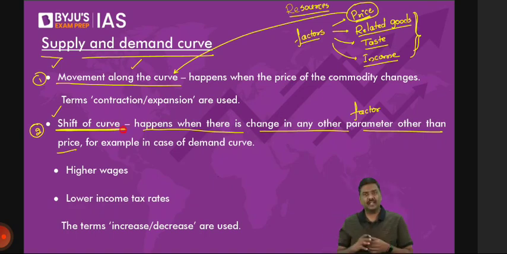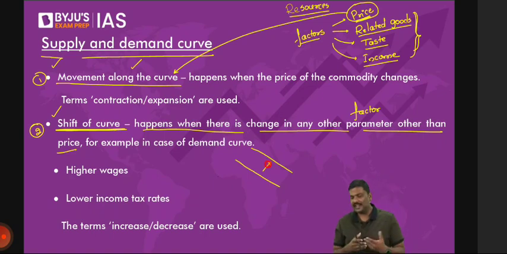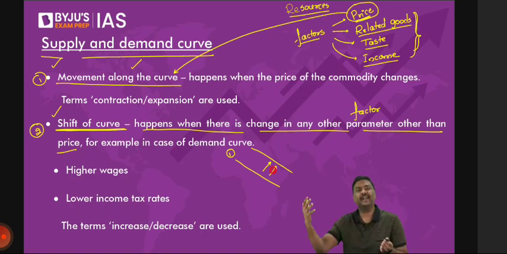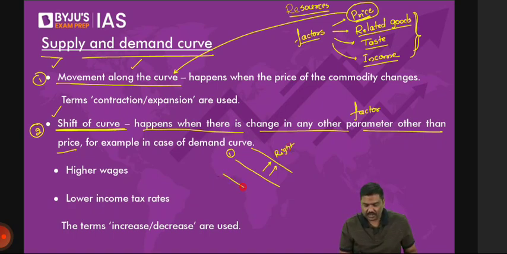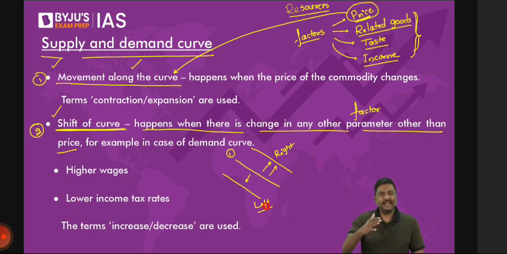Now, what do you mean by a shift in the curve? Let me ask you a very simple question. Imagine the line is here. Any line, don't worry about demand, etc. Imagine the line is here, but this line shifts to the right like this. Can I say that the line has shifted to the right? Let me know if you disagree. The original line is, let's say, number 1. The line has moved like this. Can I call this a shift? The original line has shifted to the right. And it can also shift to this side, which I'll call a left shift, where the line has shifted to the left. Understand the logic here. The line can shift either to the right or to the left.